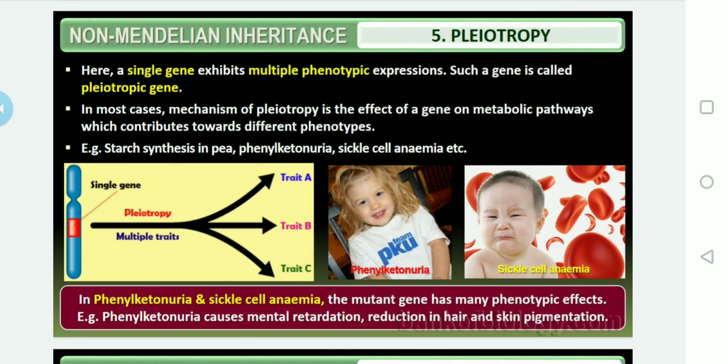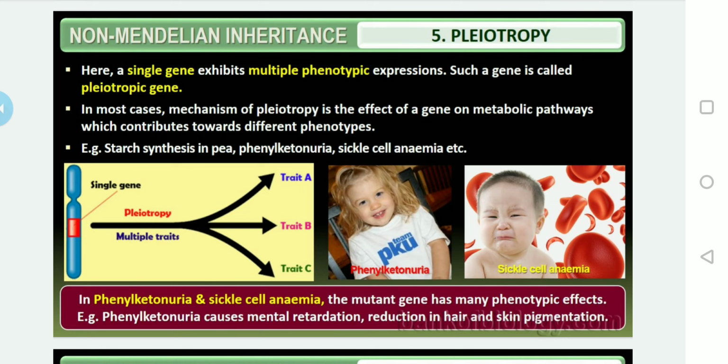In most cases, the mechanism of pleiotropy is the effect of a gene on metabolic pathways, which contributes towards the different phenotypes. Some examples are starch synthesis in pea plants, phenylketonuria, and sickle cell anemia. Here is the diagrammatic representation also. Consider a single gene present in a chromosome. It may appear as product A, or product B, or product C also.